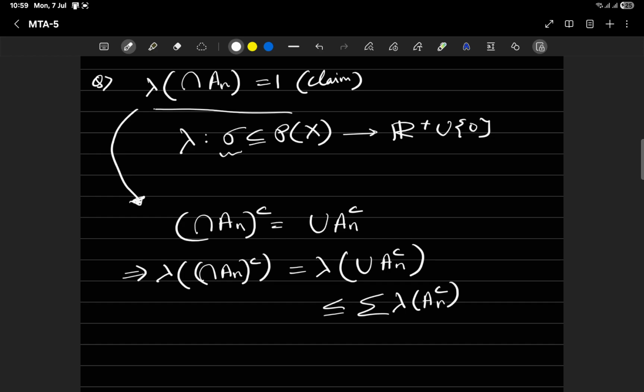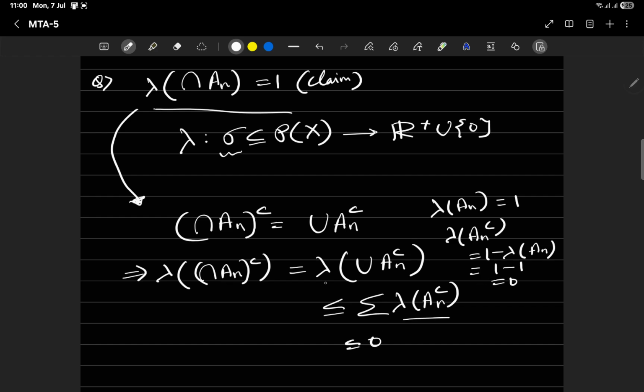And look, each of our A_n has measure 1, so A_n complement is nothing but 1 minus A_n, because the measure of [0,1] is 1, and this is 0, so this is less than or equal to 0, but that is also positive.